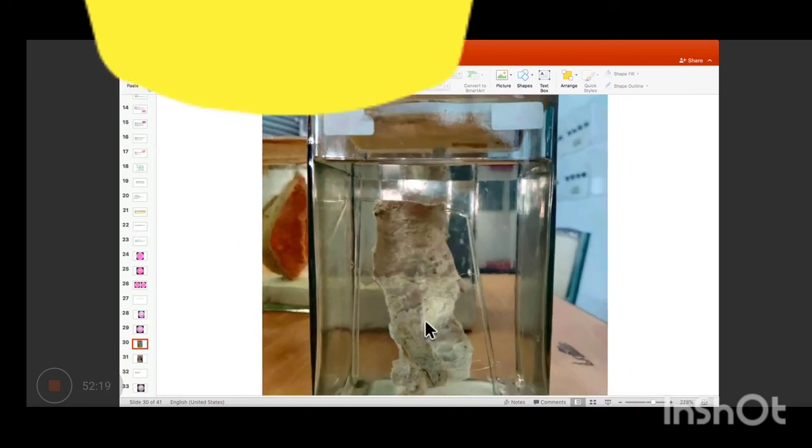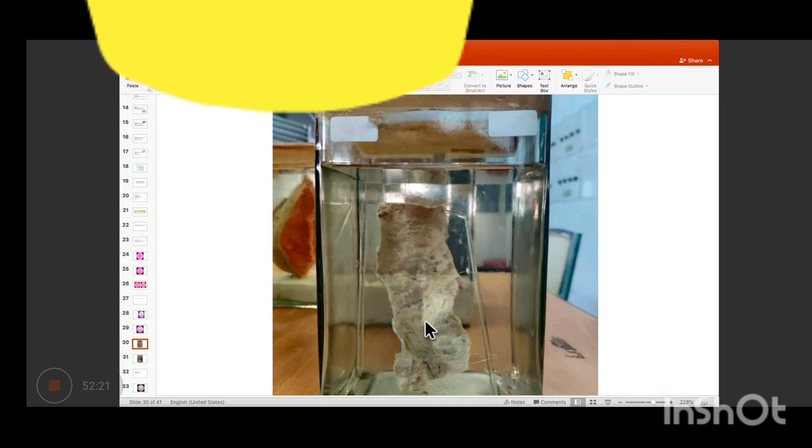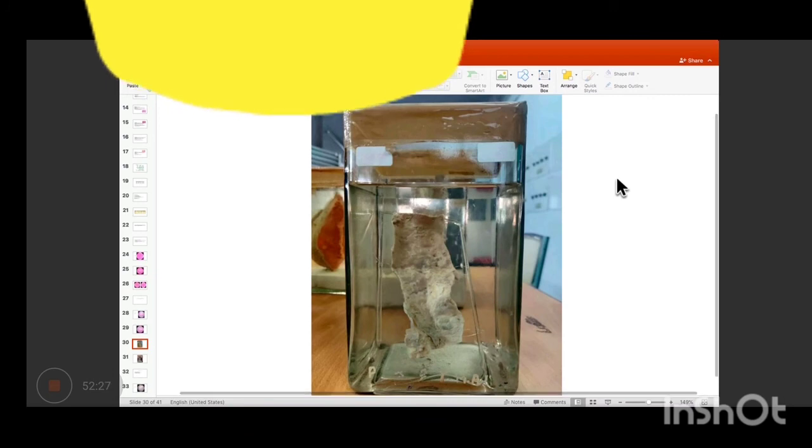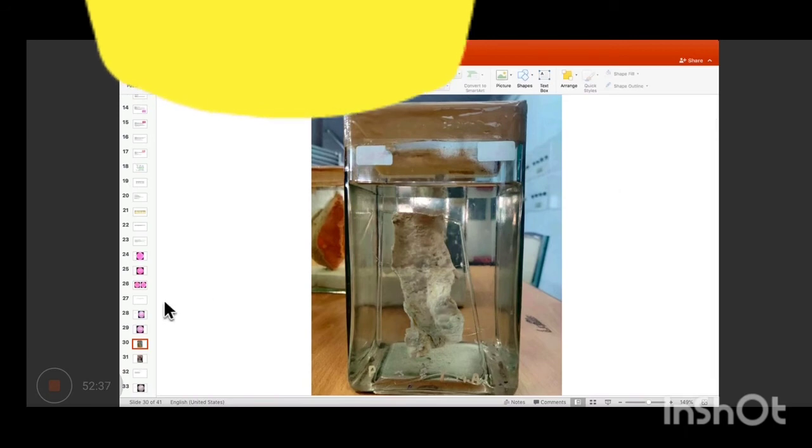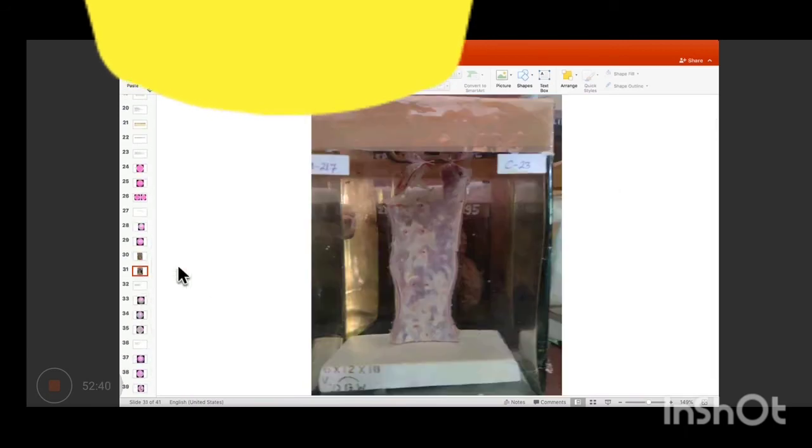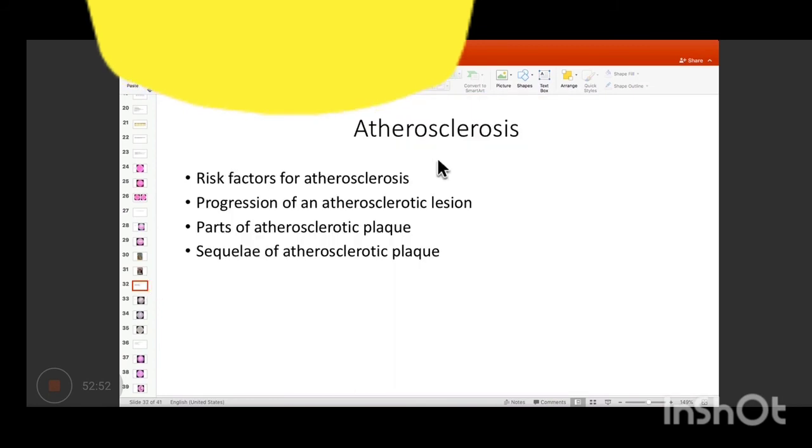And so what do you think is the pathology? So this brown or the gray brown color is supposed to be the normal one. What is happening here? Yeah, so these are fatty streaks. This area looks a bit yellow, fatty. So these are fatty streaks. This is another picture where the fatty streaks are more clearly visible, right? So these yellow areas are all due to deposition of lipid and cholesterol, or fatty streaks. Okay. Yeah, so this was fatty streaks of atherosclerosis.